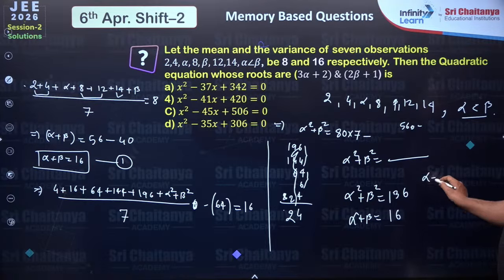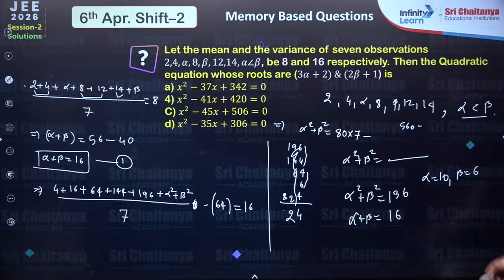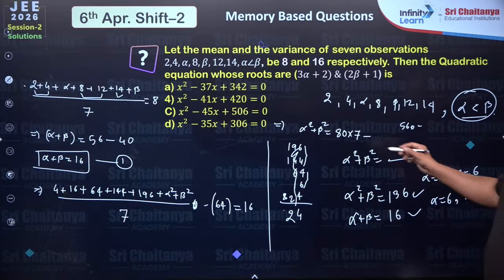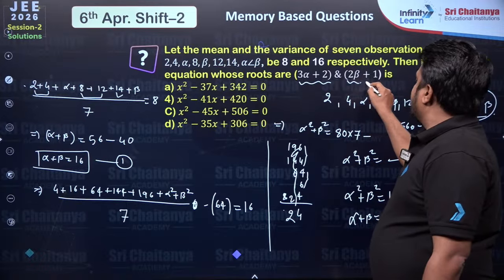Right? Alpha equal to 10, beta equal to 6. If we take these two values, it will be satisfied by this set of equations, 100 plus 36 and 10 plus 6. Now since we have this condition alpha less than beta, alpha will actually be 6 and beta will actually be 10. Once you have this, what will be these roots?